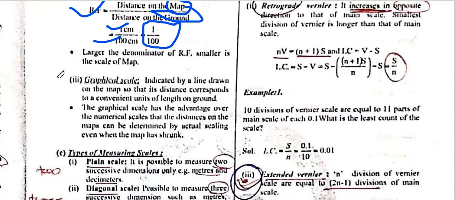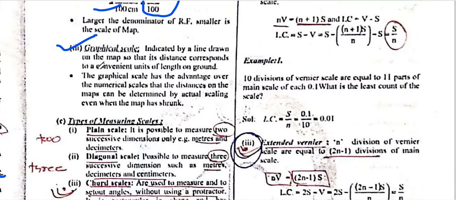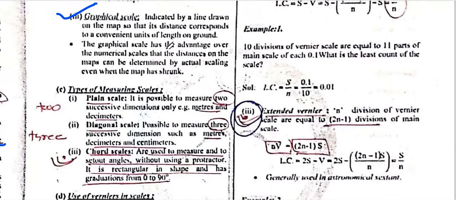A graphical scale is indicated by a line drawn on the map so that the distance corresponds to a conventional unit of length on the ground. A graphical scale shows how much the map represents. A graphical scale has the advantage over a numerical scale that the distance on the map can be determined by actual scaling even when the map is shrunk.